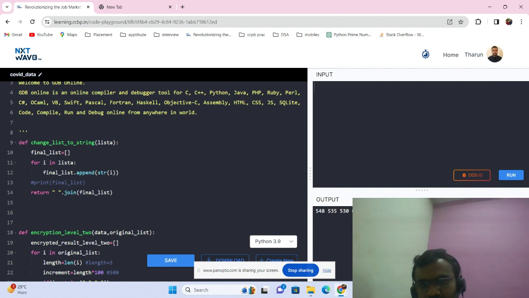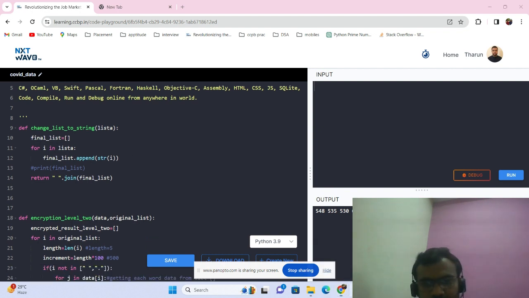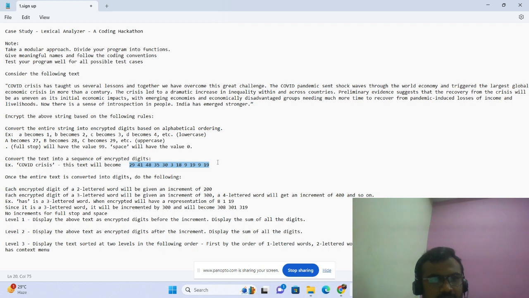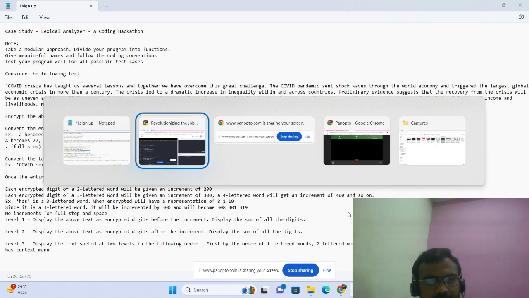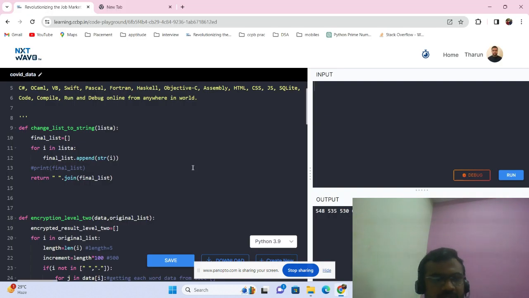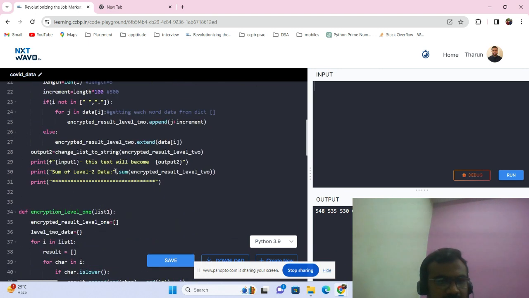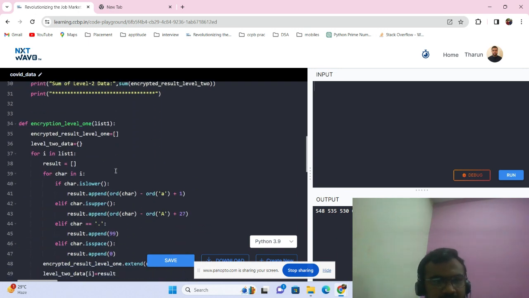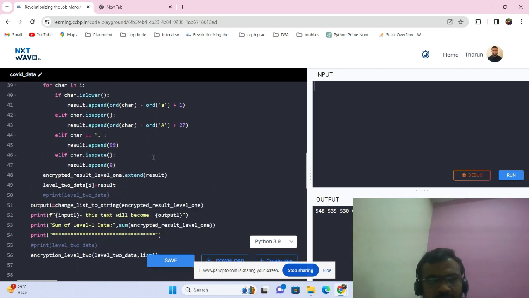in this way. In this way, I have solved this problem using the NextWave platform. First of all, I read the problem carefully and divided the levels into functions, and solved level by level, solving and debugging each and every statement, like here printing the final statement length equals 5. I have used many print statements to solve this, and thank you.